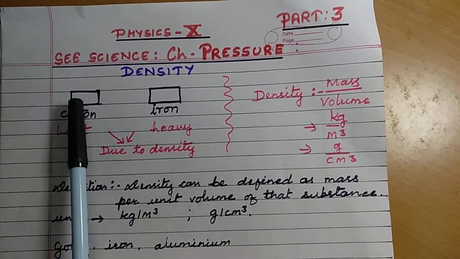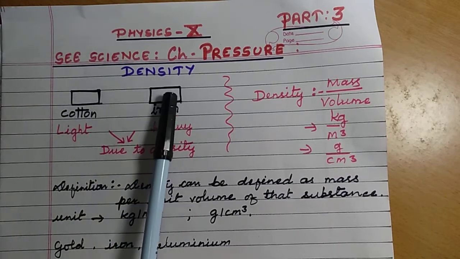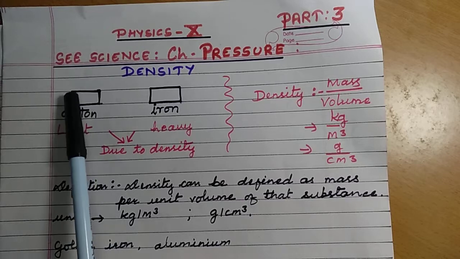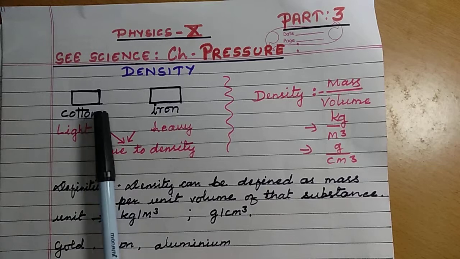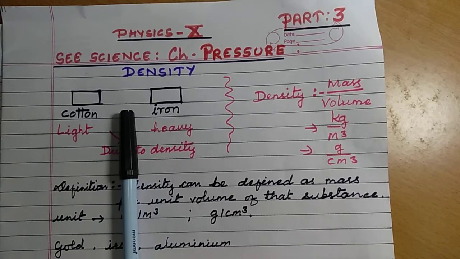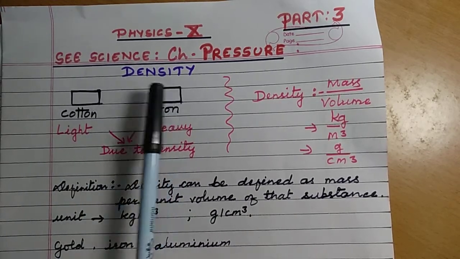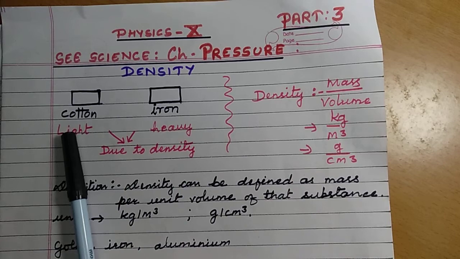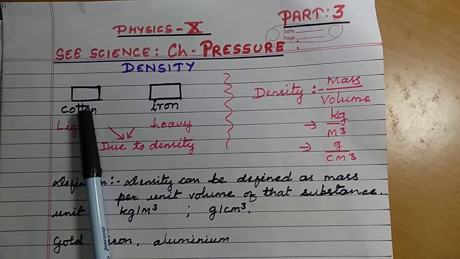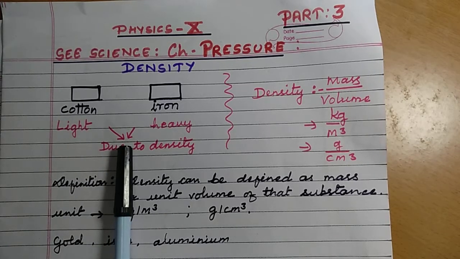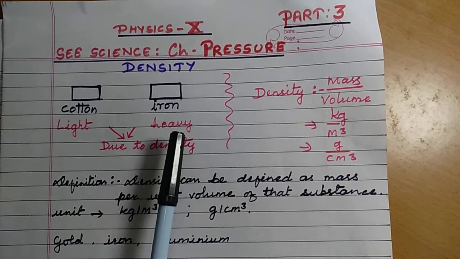Supposing you have these two objects, cotton and iron, and they are of the same size. Between these two, which one is heavier? Iron is heavier, definitely. These two have the same size, but iron is heavier than cotton. This heaviness of iron and lightness of cotton is because of density. So density is heaviness or lightness of an object. You can understand it that way.